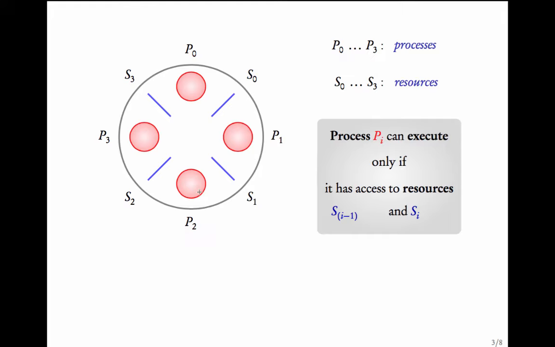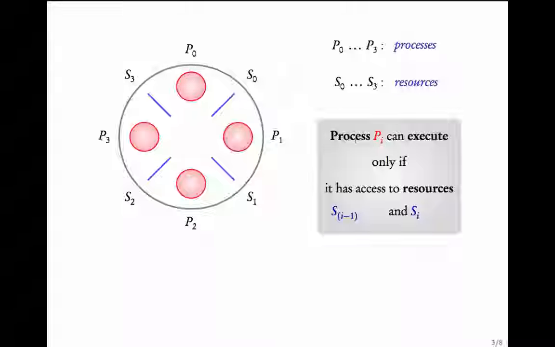Similarly, P2 can execute only if it has access to S1 and S2. P3 can execute only if it has access to S2 and S3. For P0, it can execute only if it has access to S0 and S3.